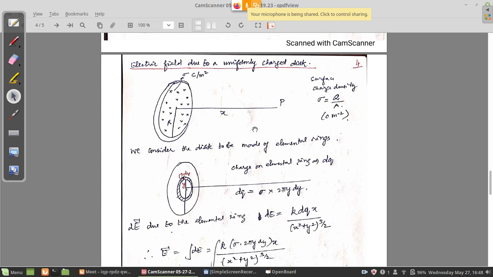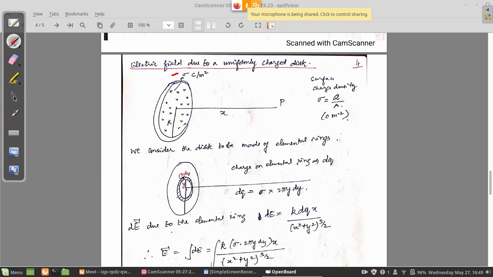The radius of the disk is taken to be capital R. I am showing the charge is uniform over the entire disk. The charge density is sigma. How do we define sigma? Sigma is nothing but charge per unit area, Q by A. So you can take a small element of the area in the disk and get the electric field due to that element, then integrate over the entire disk.